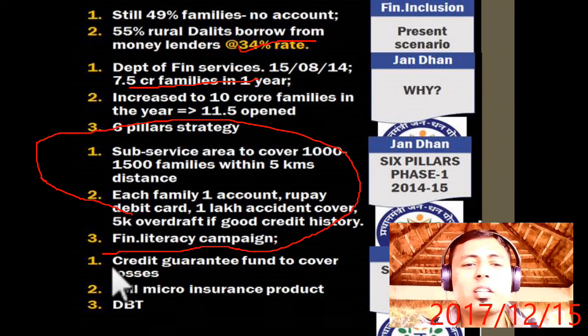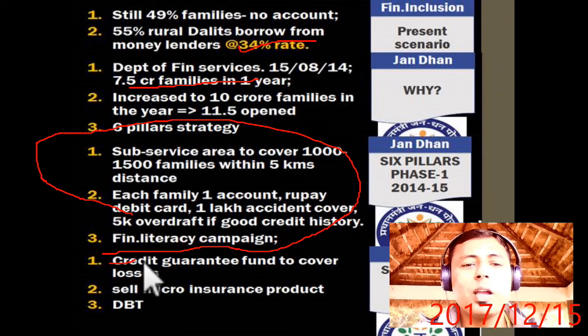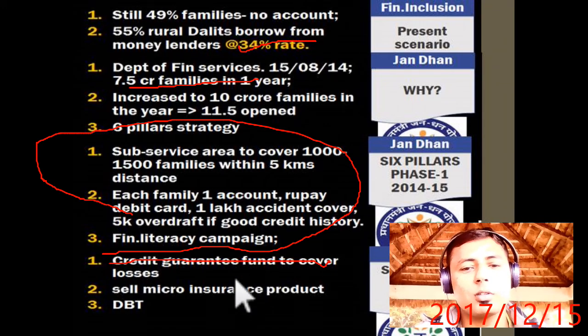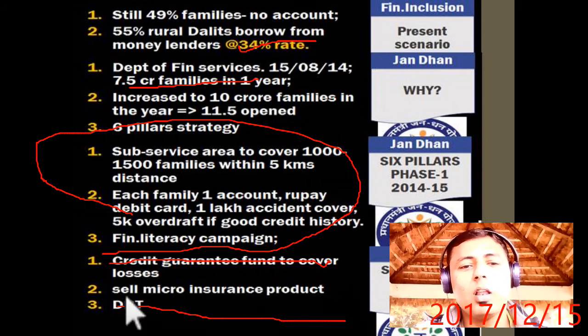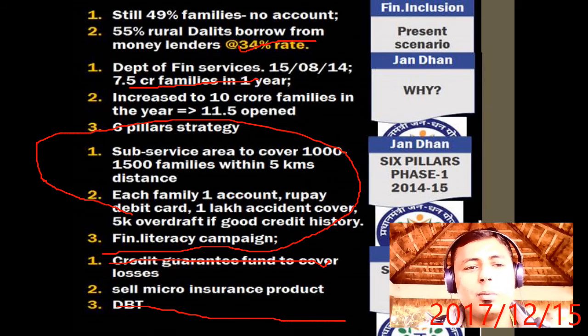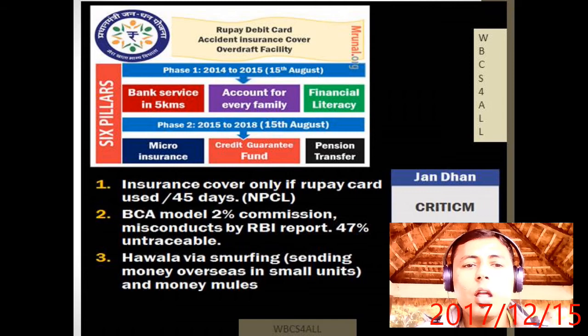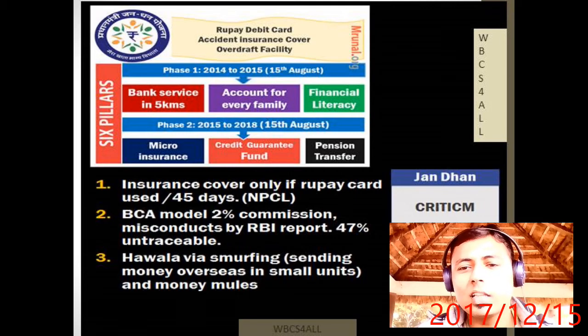Then the next 3 pillars: there should be a credit guarantee fund to cover losses, because losses will happen, and we will sell micro insurance products to these accounts. Then direct benefit transfer, DBT. Okay, now what are the other things which happened?